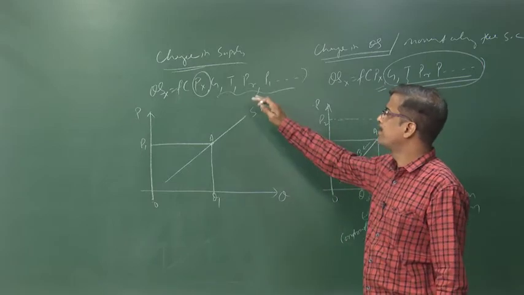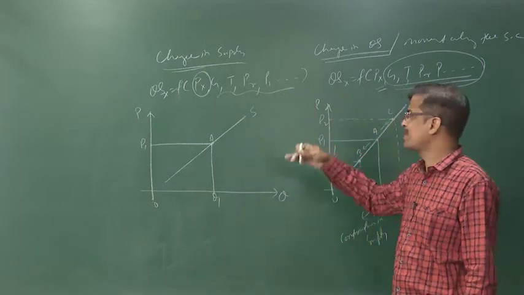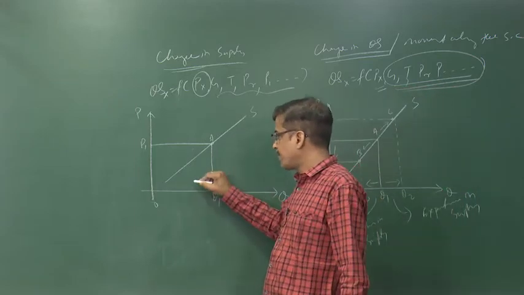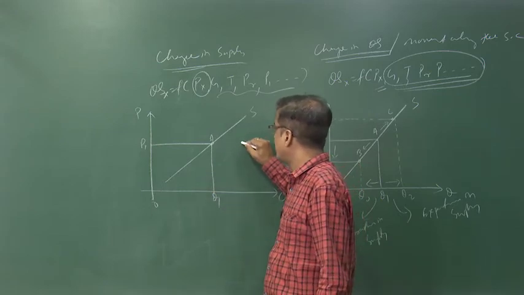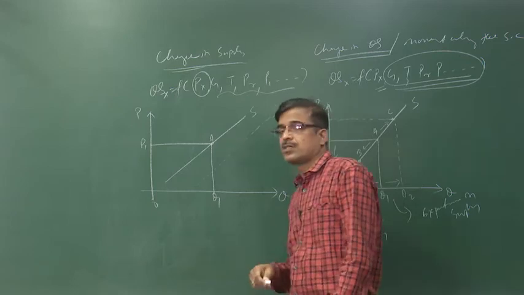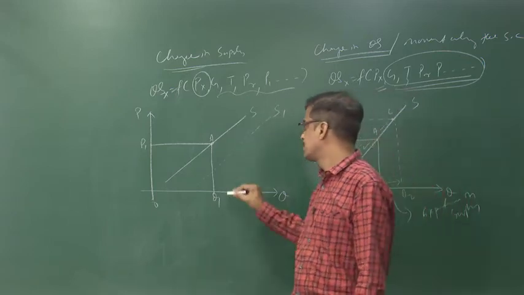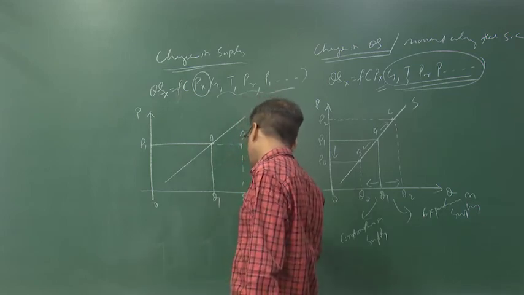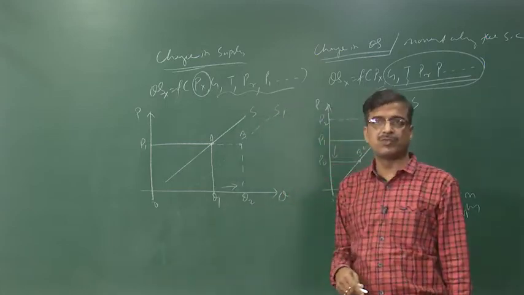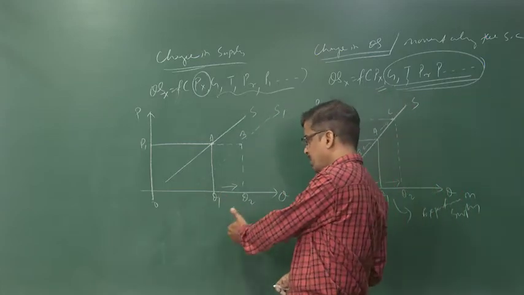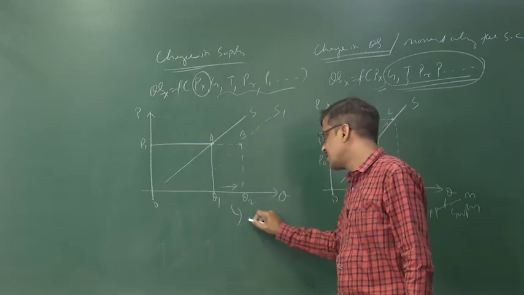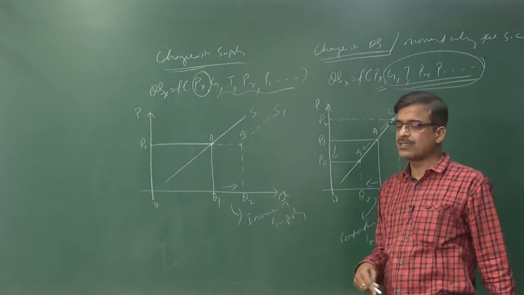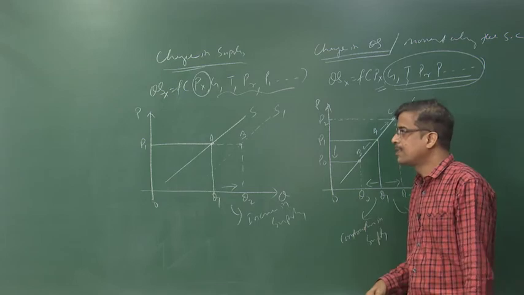Now, if goal increases, taste increases, preference increases, price of raw material increases, then what happens? The producer tries to supply more at the constant price. Therefore, he moves from A to B, or in other words from Q1 to Q2. When he moves from Q1 to Q2, that is called an increase in supply.